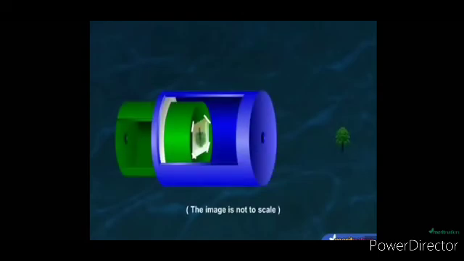Let's look at this diagram. The tree is, say, MN. M is the topmost point, N is the bottommost point. The light rays coming from the bottom of the tree, that is N, pass through the small hole and strike the screen at the top of the axis, N dash. Can you see that? And the light rays coming from the top of the tree, that is M, strike at the bottom of the axis, that is M dash. Now what happens as a result? As you can see, an inverted and also a much smaller image of the tree is what you get on the tracing paper. Remember the tracing paper which acted as a screen?